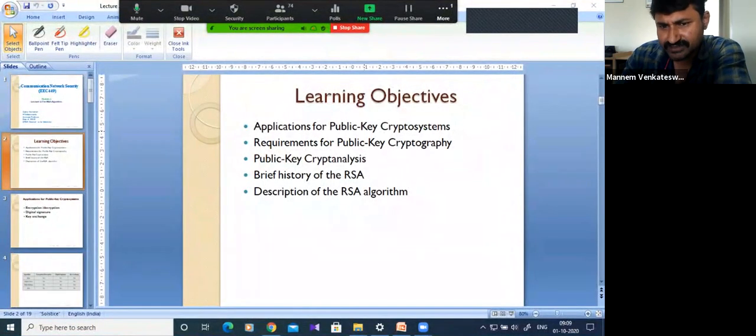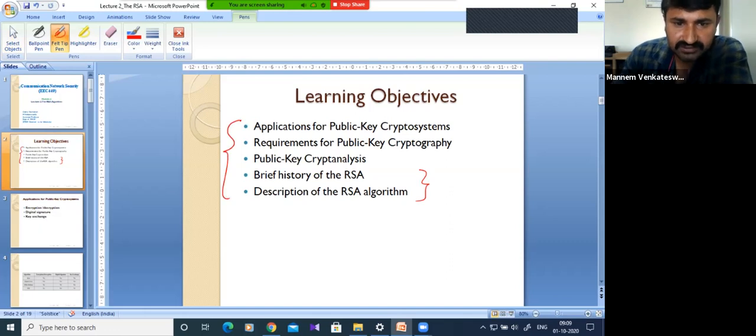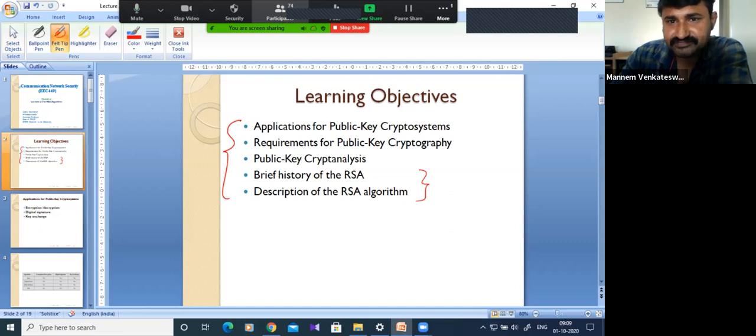Where we use different types of algorithms and what are the requirements? The requirements are nothing but the steps in the cryptography process. And what are the types of attacks possible in public key crypto systems? After that, we will see what the RSA algorithm is, what the steps for the encryption are, and what the steps for the decryption are. Clear about the learning objectives? Please confirm. Yes, sir. Right.